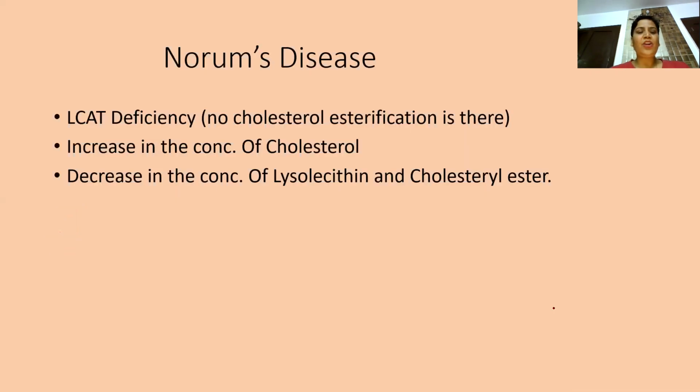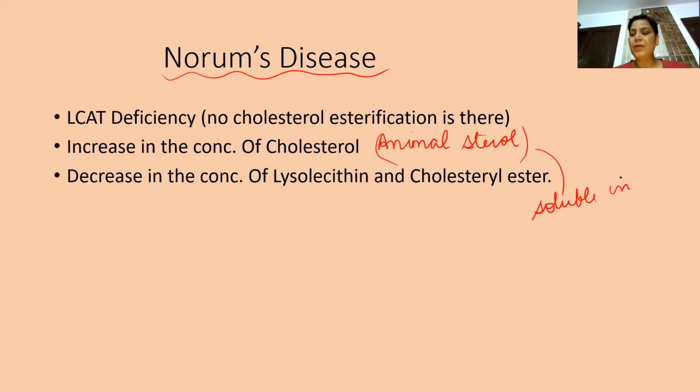Then the second inborn error of metabolism is Norum's disease. Now all of us know that cholesterol is an animal sterol. Animal sterol means it is insoluble in water. So when we have to transport it, it requires to be esterified.